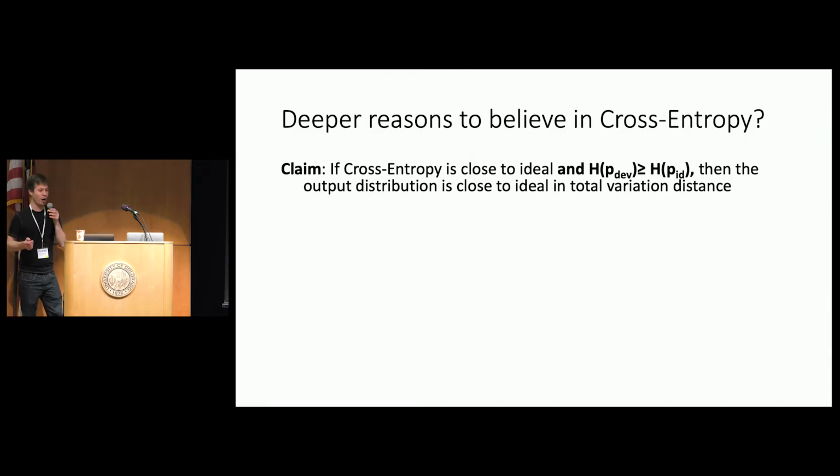Remember, we had to make more compromises, so here's the compromise we're going to make. We're going to assume that errors in the device only increase the entropy of the distribution. In other words, that the entropy of the device distribution is greater than or equal to the entropy of the ideal distribution. Well, in that case, I claim that the output distribution is indeed close to ideal in total variation distance.